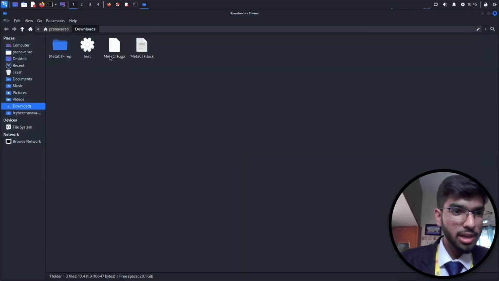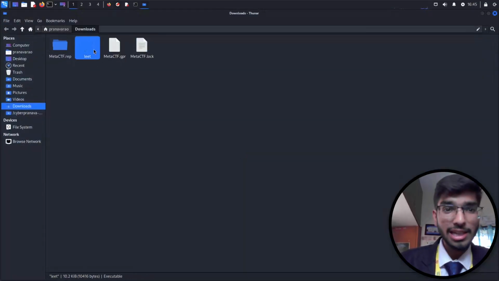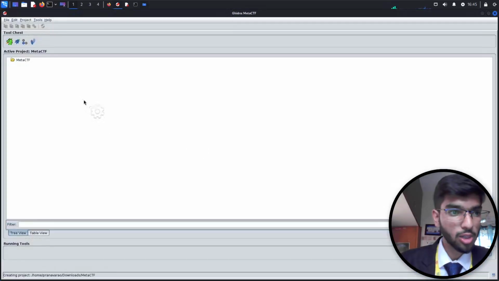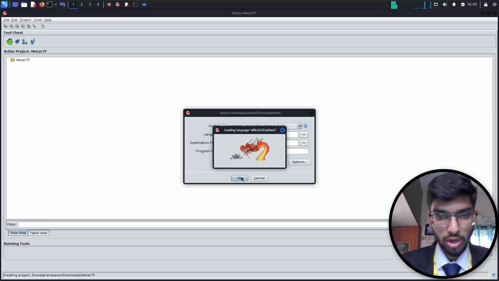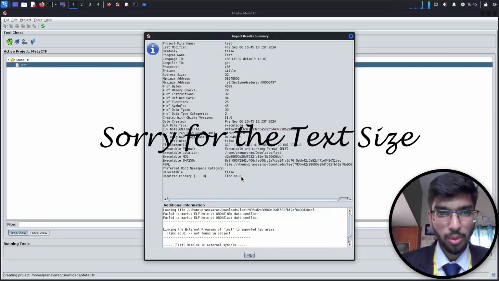So I will copy this file, delete the executable file, and then drag and drop it into this. That is going to select it under this MetaCTF folder. Click on OK, and it's going to import our file.